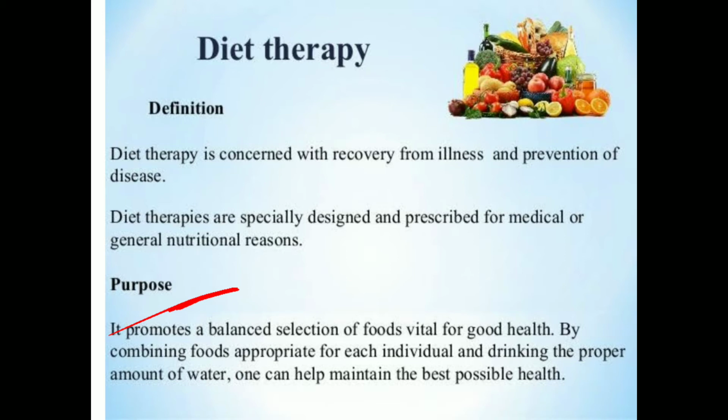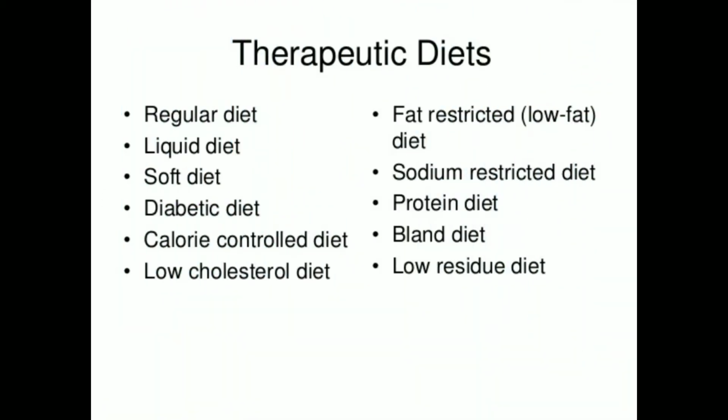Okay, so now what is the next topic? Basically the next topic is the classification of the therapeutic diet, or classification of the modified diet. Modified diets are broadly altered in this manner. We have modification in consistency. These are the consistencies: liquid, soft, mechanical soft, etc. We can modify diet in consistency.